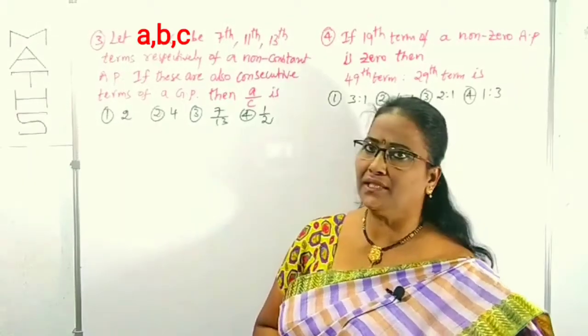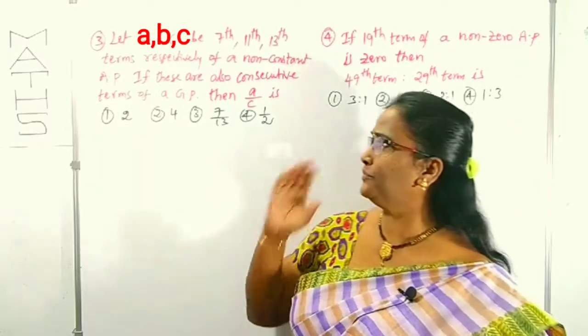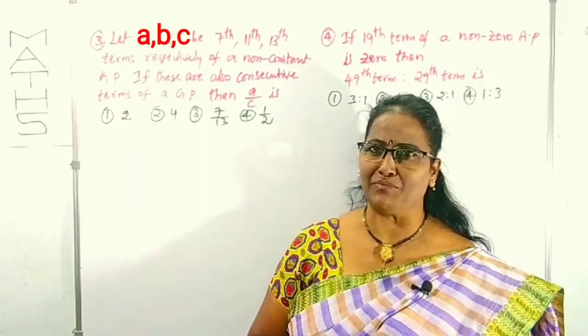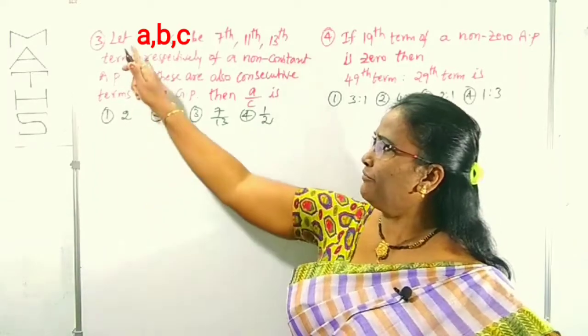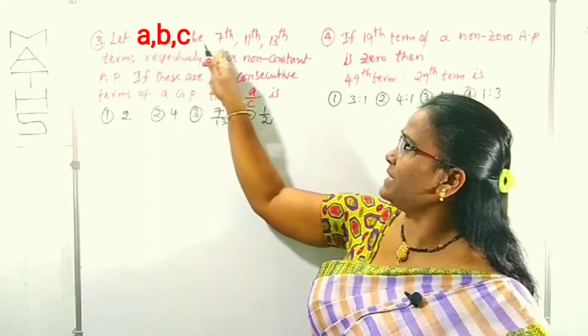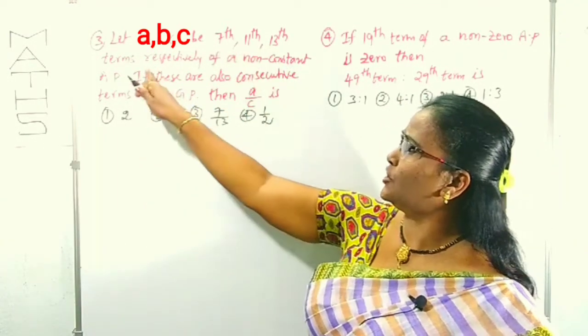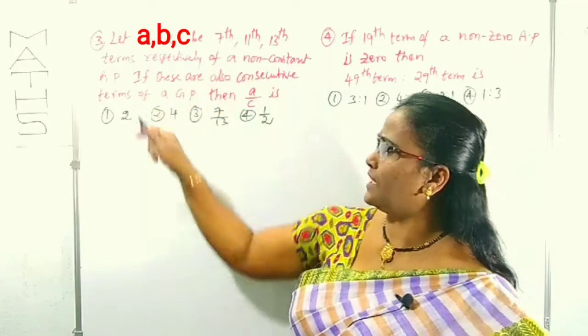Right? Now look at question numbers 3 and 4. First I am explaining question number 3. Let A, B, C be the 7th, 11th and 13th terms respectively of a non-constant AP.